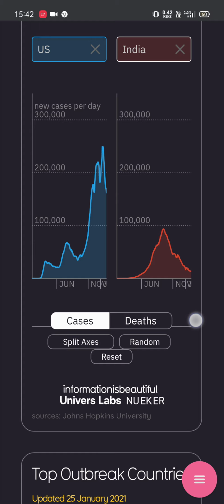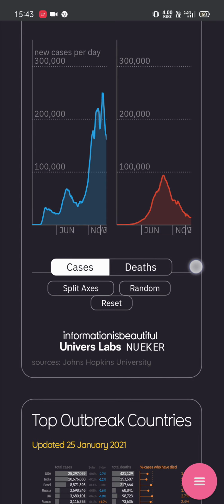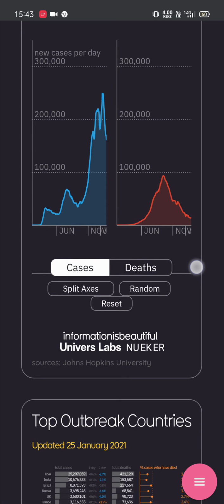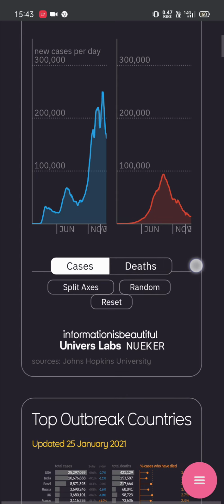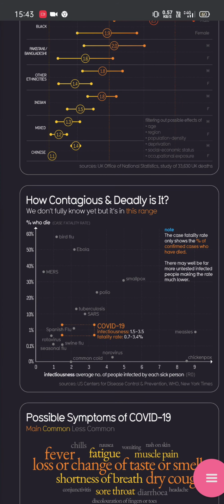First, what is coronavirus? Coronavirus is a kind of virus that causes an infection in your nose, sinuses or upper throat. Okay. Most coronaviruses aren't dangerous. When we look at this, how contagious and deadly is it?